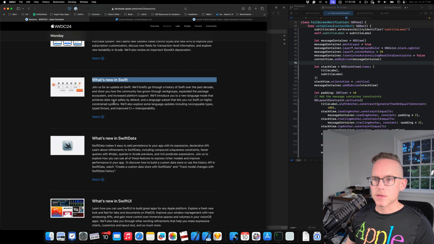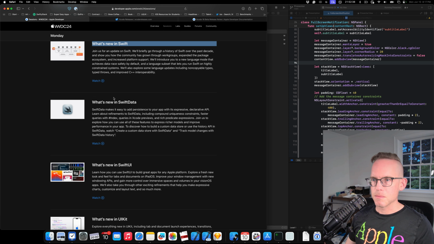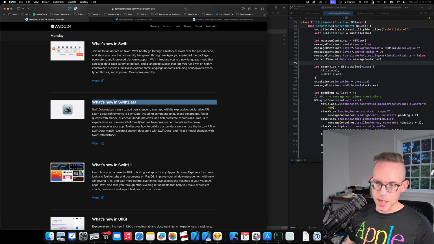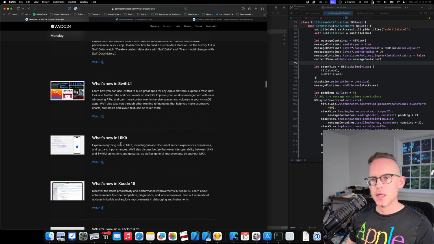What's new in Swift? All right, so this is covering a lot of the C++ interoperability, the new concurrency stuff, working on constrained systems, special versions of Swift that can work on embedded hardware. What's new in SwiftData? They're now making it so that you can have custom backends, so it's not all Core Data powered, which is kind of interesting. And tracking history. What's new in SwiftUI? That looks pretty interesting.